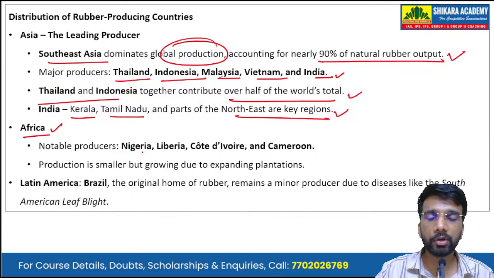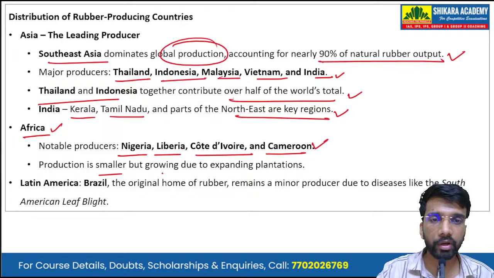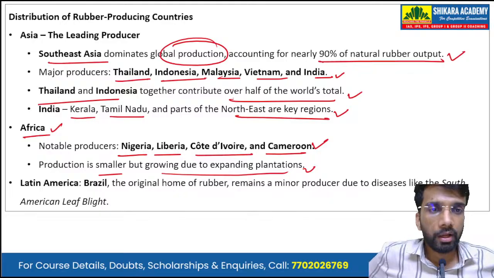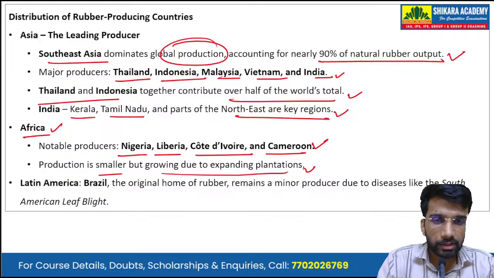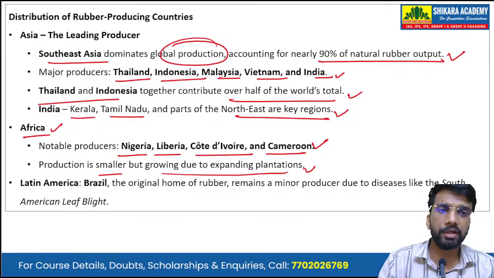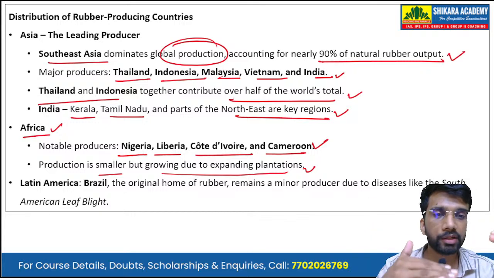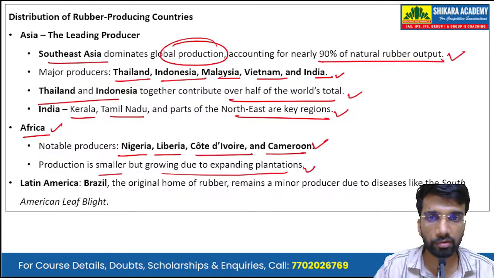Then in Africa, the notable producers are Nigeria, Liberia, Cote d'Ivoire or the Ivory Coast, and Cameroon. Production is smaller but growing due to expanding plantations. Historically, there were fewer rubber plantations on the continent of Africa, but with every passing decade, the share of Africa is increasing because the rubber plantations in Africa are expanding. They are increasing in number and also in area.